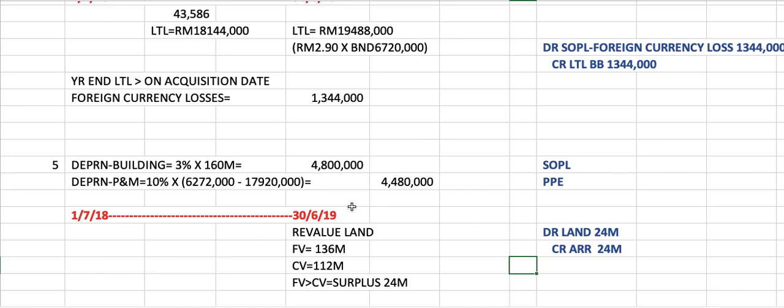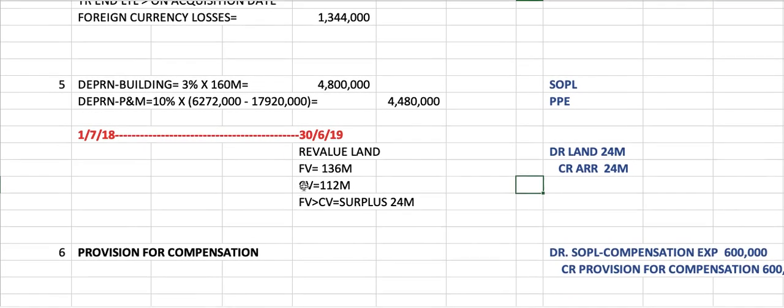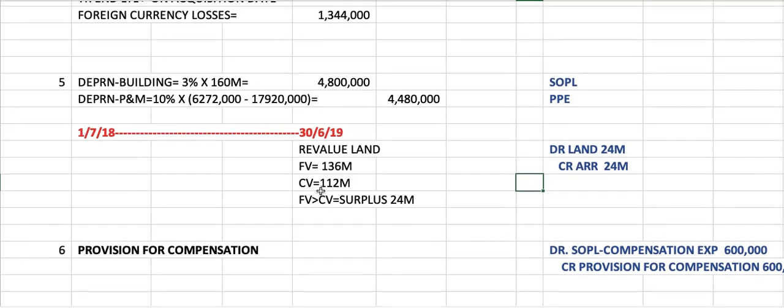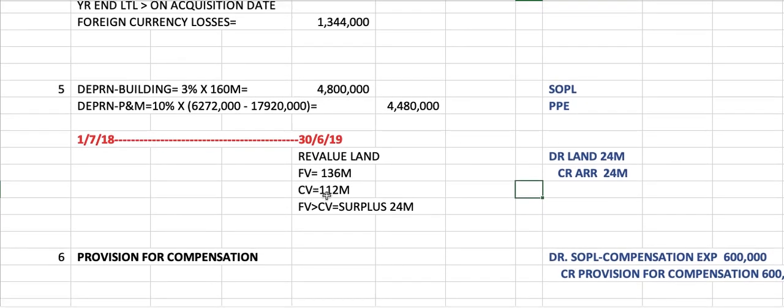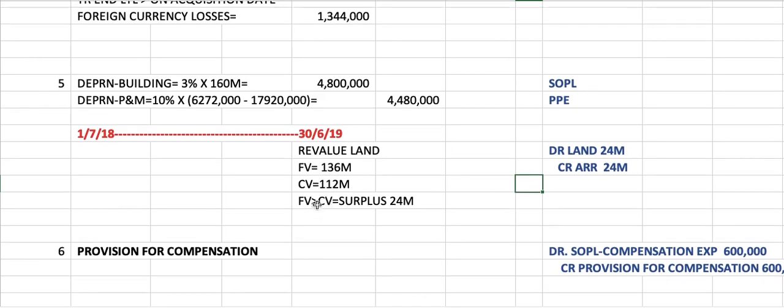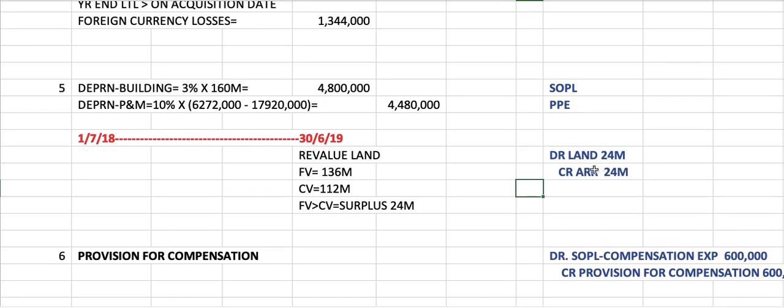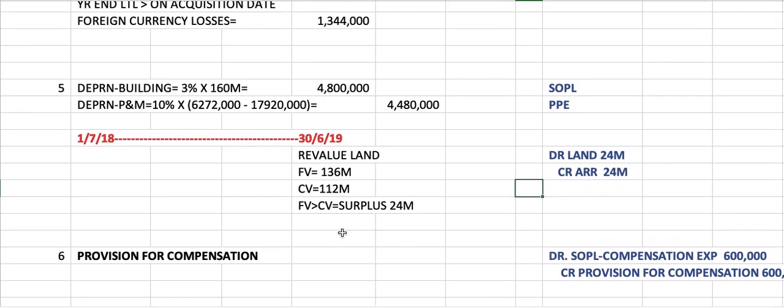Alright. And then on 30th June 19, the freehold land was revalued to 136 million. The directors decided to incorporate the revalued amount in the books of account. So at the end of the year, the land is revalued. The fair value is 136 million. The cost from the trial balance is 112 million. Since fair value is more than carrying value, you get a surplus of 24 million. So debit land, credit ARR 24 million.